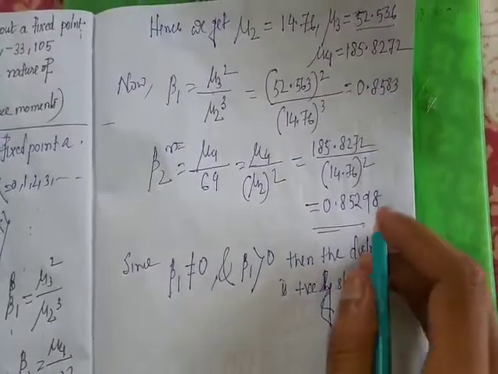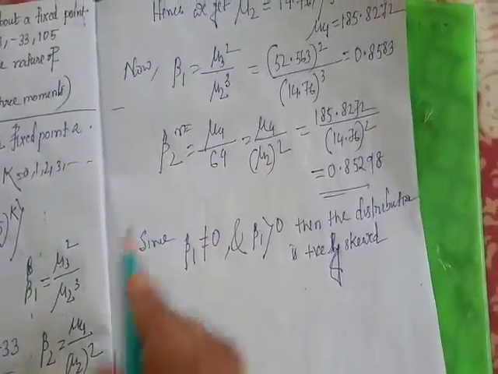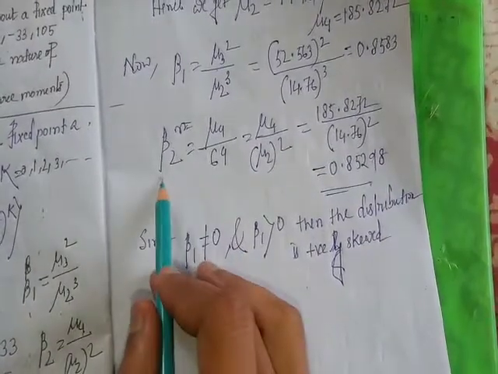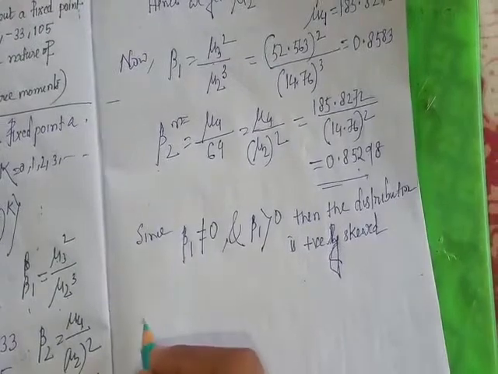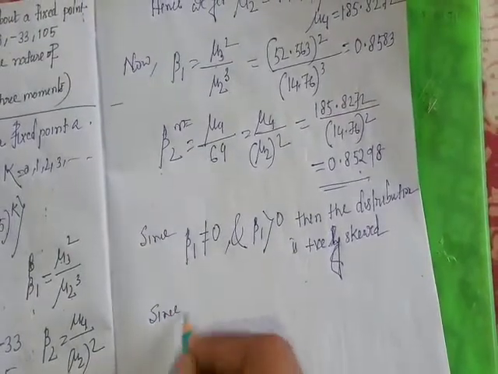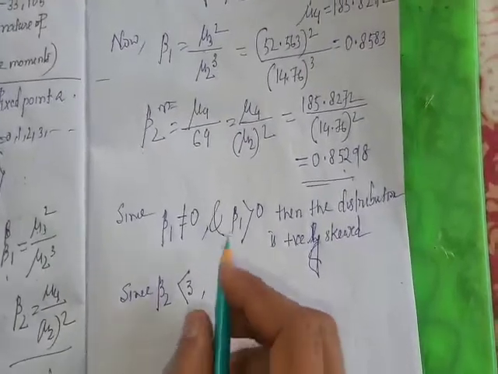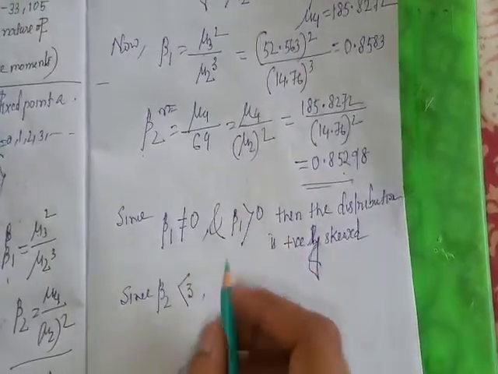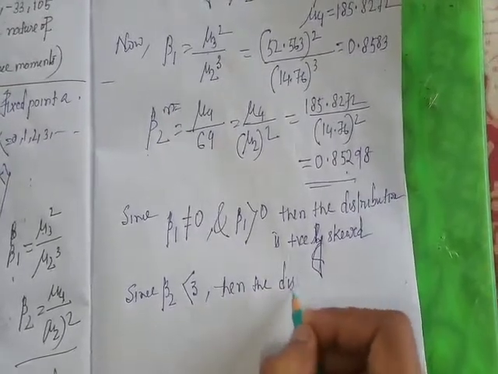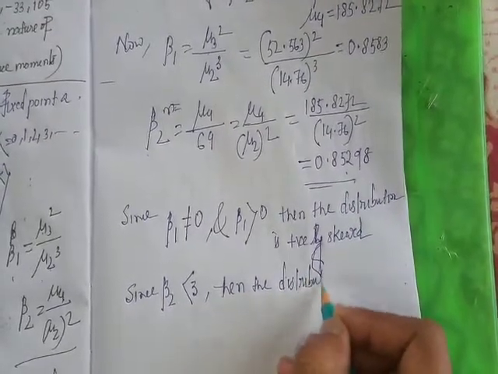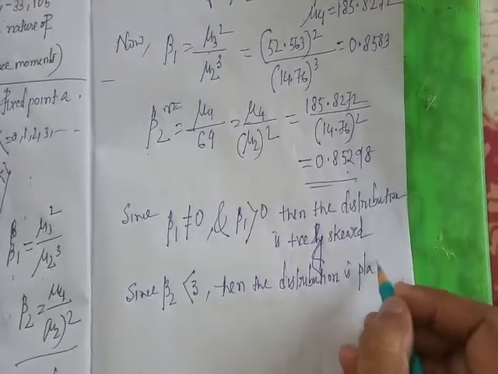Okay, since beta 2 is less than 3, since this value is less than 3, then the distribution is platykurtic.